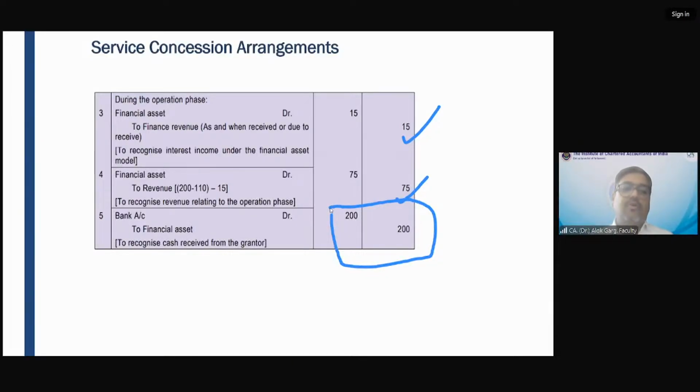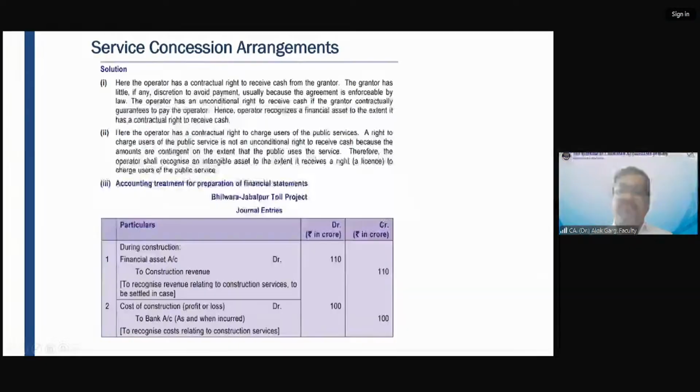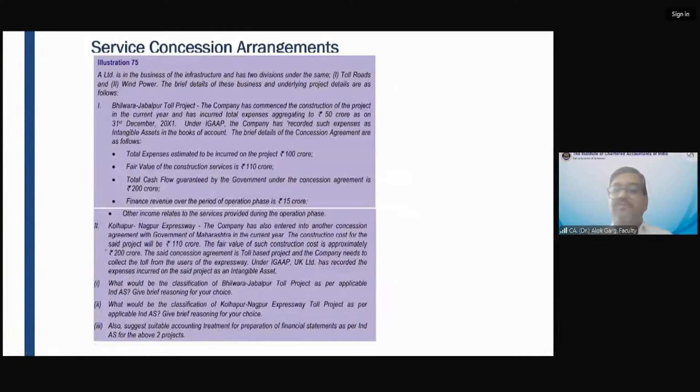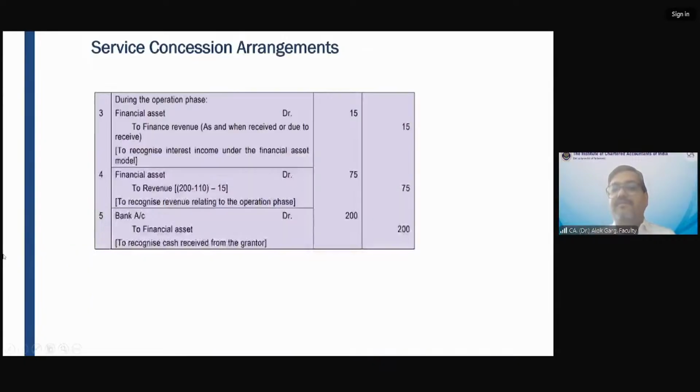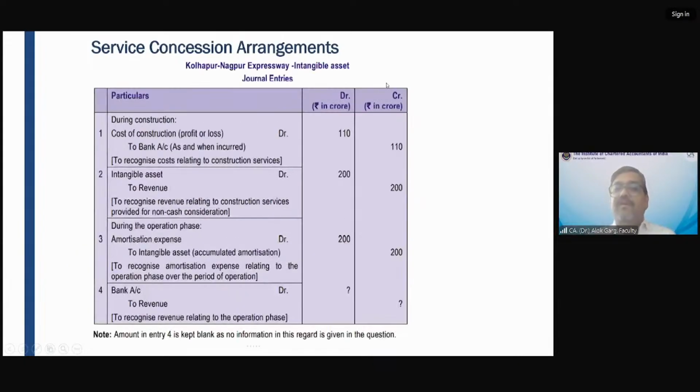Now coming to the Kolhapur example. Okay. In the Kolhapur example, what happened? What was the fair value of the service which is given? The fair value of the service is 200 crores. What is the amount actually spent? It is 110 crore. So what we did? We credited the revenue by 200 crores.